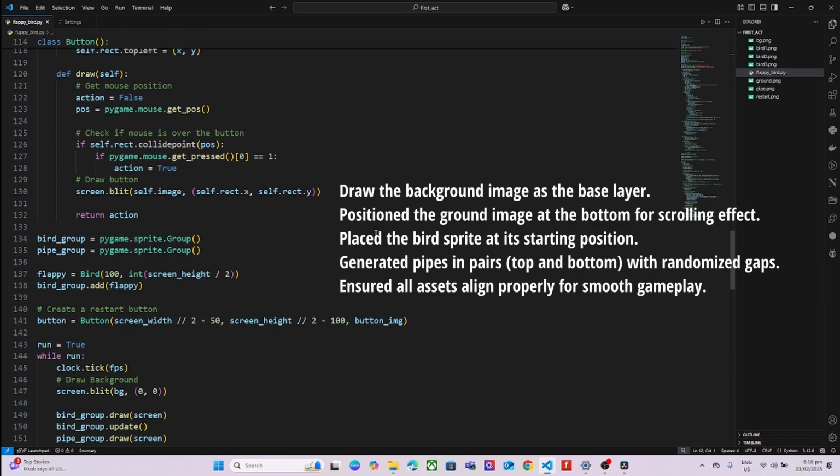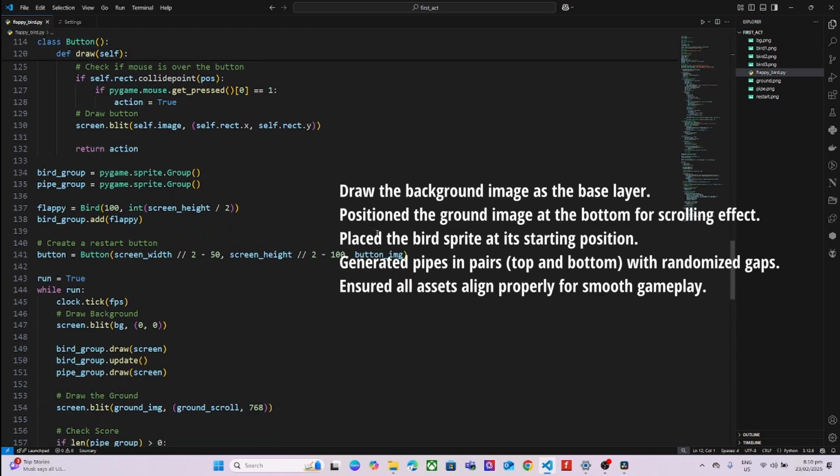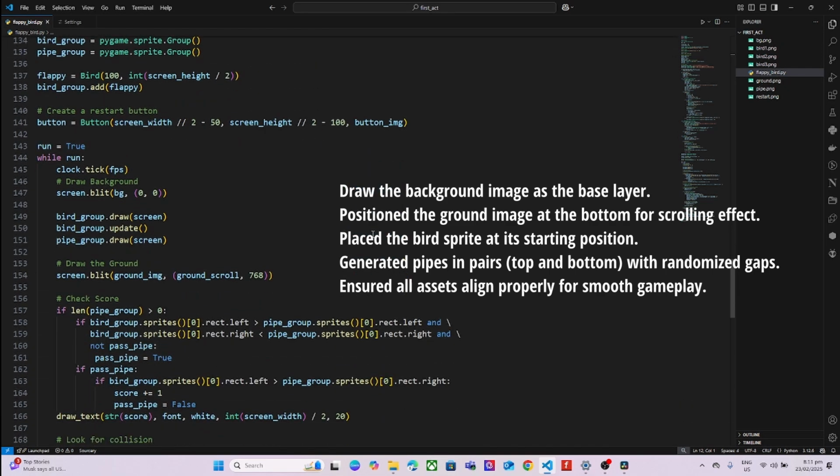Once the classes were ready, I arranged the game assets. The background is drawn first as the base layer. The ground is placed at the bottom and set to scroll for a continuous effect. The bird starts in a default position, ready to fly. Then I generated pipe pairs at random heights, giving it the same iconic feeling of the original Flappy Bird.